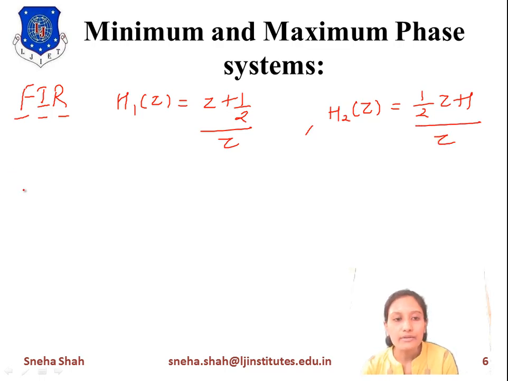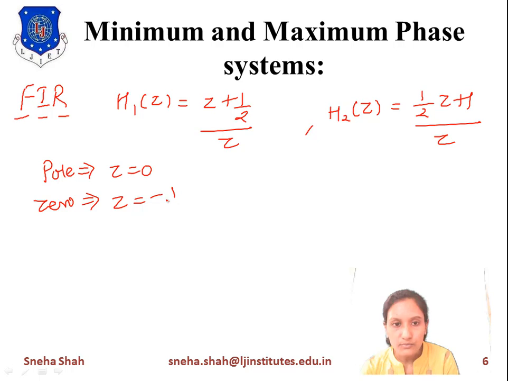Now if we find the pole and zero positions of these two systems, the pole for the first system is at z equals 0 and the zero is at z equals minus 1 by 2. Why? Because if we take z equals minus 1 by 2 here, minus 1 by 2 plus 1 by 2 gives you 0. It means it gives you the zero position.